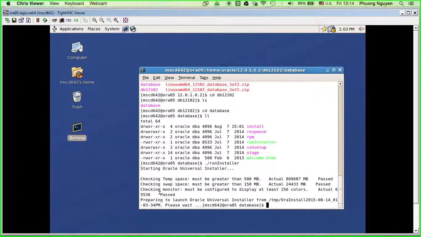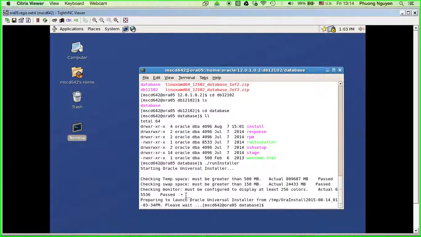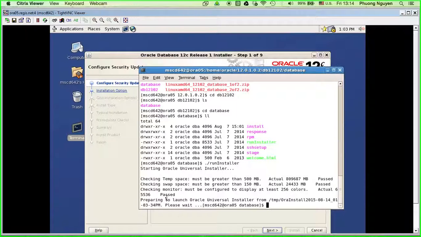It makes three checks. Two checks pass, and the third check is the monitor display. This is where we had a problem the last few days. The problem is that you see right here it says pass, right? But when I ran this without using the VNC viewer, it failed. It does not let my computer connect directly to this screen.